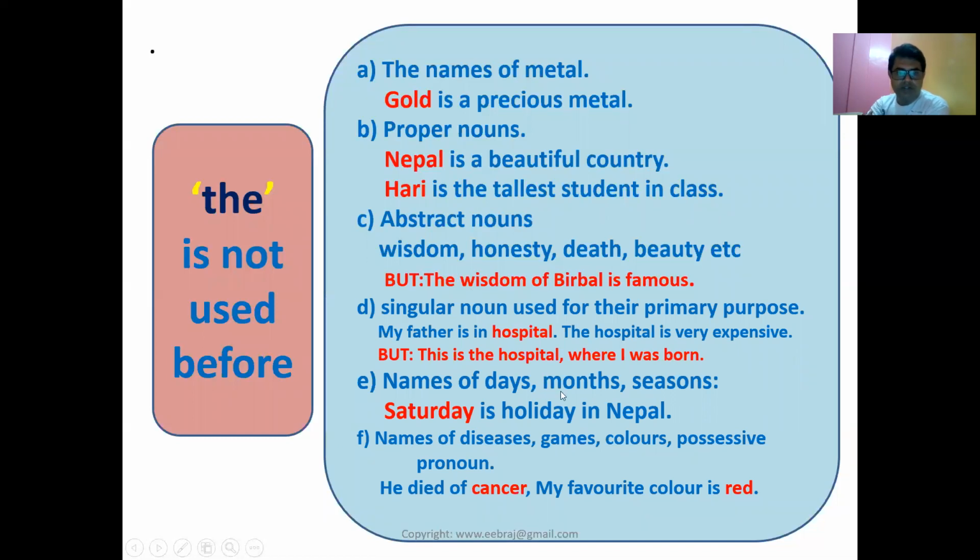Now let's see the next one. Singular nouns used for their primary purpose. My father is in hospital. The hospital is very expensive. So the first time we can't use the, the second time we can. But in another situation, this is the hospital where I was born. We have already studied this previously. This is modified: where I was born, this is the hospital. In the modifying condition, the can be used for the first word.